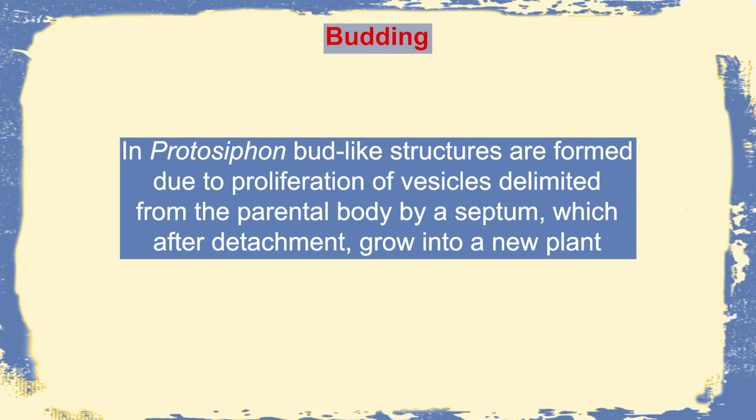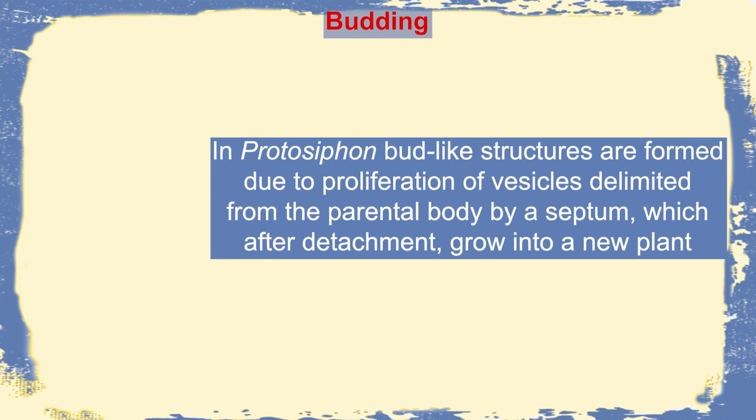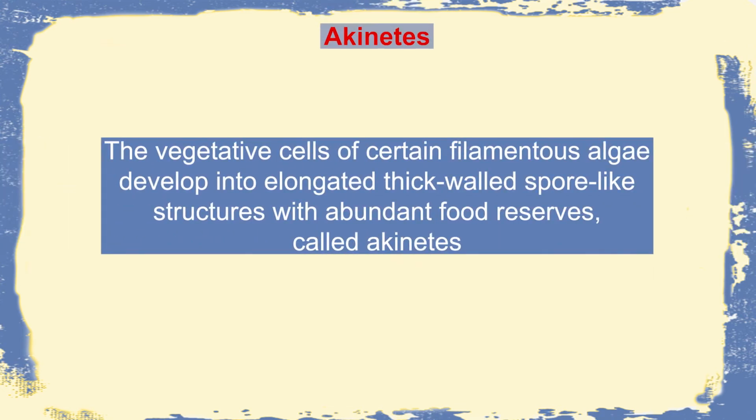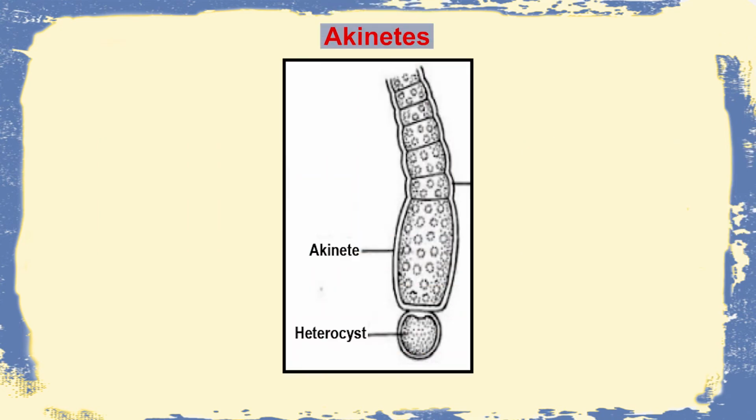There can be simple budding, as we see even in yeast, and these buds may give rise to new plants again. And finally, there are akinetes. These are more or less similar to bacterial endospores, but not so highly resistant. They tide over the unfavorable conditions. Their structures are thickened and enlarged, and contain enough reserve material to tide over the unfavorable conditions. They will germinate once the conditions become favorable. So this was all about the vegetative types of reproduction.